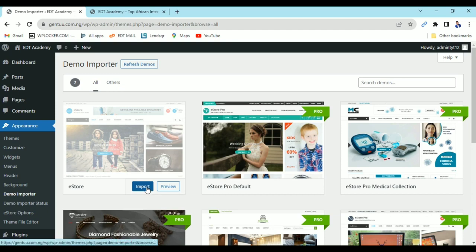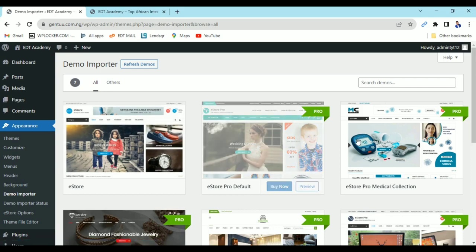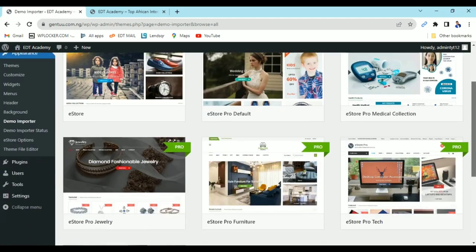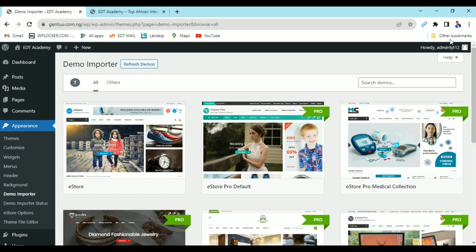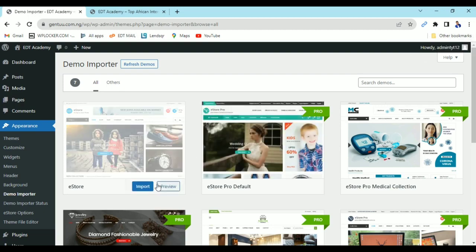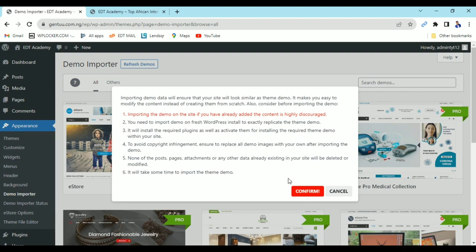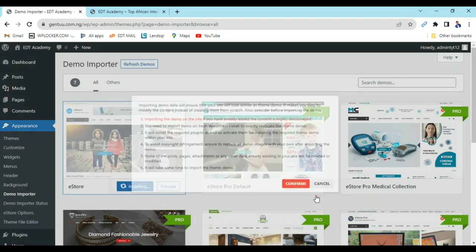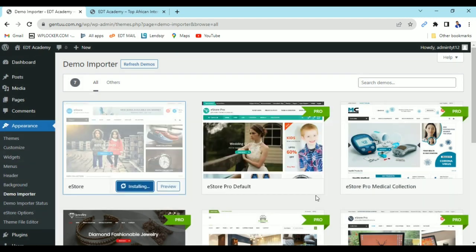Now I'm going to import this, and take note, I'm using the free version. There are other ones, but you need to become a pro version before you can get this one. So you can buy the theme, or better still, you can use this particular one or any other free theme. We have over 100,000 themes that you can use. So I'm just going to import. Now I'm going to confirm. Now the importing process is going on.